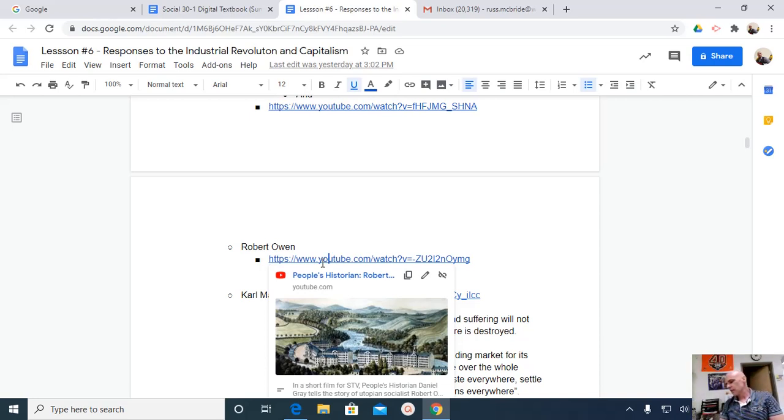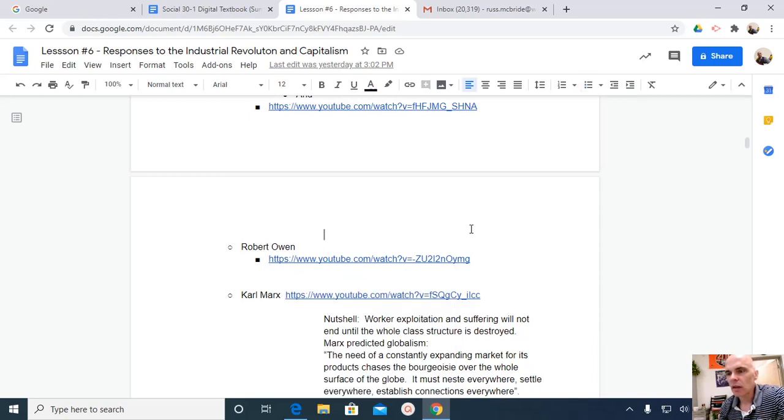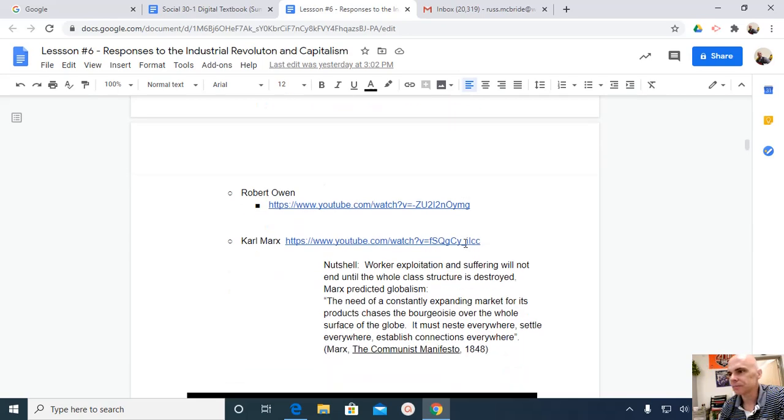Now, Robert Owen ends up performing the role of government in his New Lanark. In the absence of government that was creating freedom for the people, he ended up taking on that role. So the textbook talks about how he provides healthcare, how he provides leisure opportunities, how he protects against child labor, and therefore ends up doing in New Lanark many of those things that we'll end up expecting government to do by the mid to late 20th century. So he's definitely a pioneer, and that's why New Lanark is seen as a UNESCO World Heritage Site.